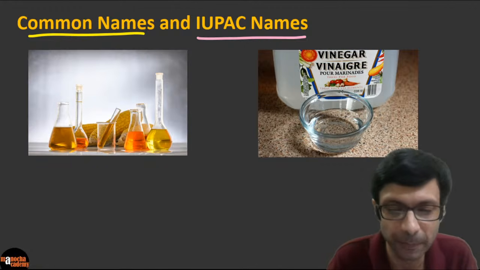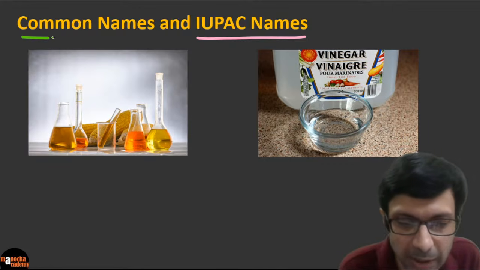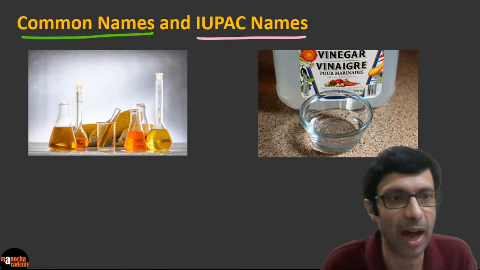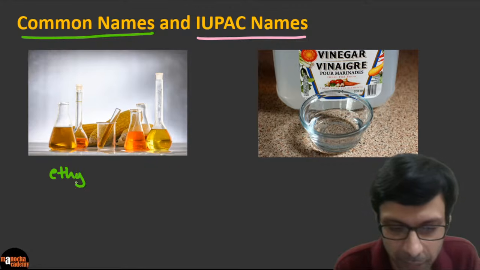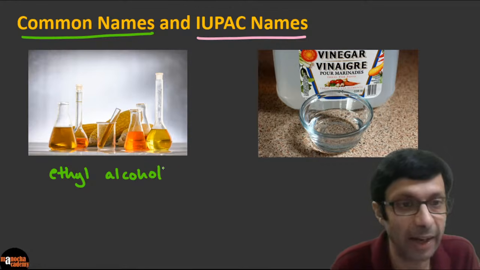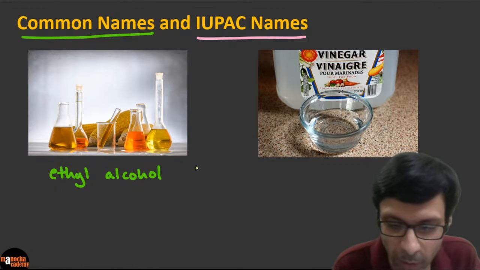Can you tell me, what is the common name of alcohol? Let me write the common names in green color and the IUPAC name in pink color. So what is the common name of alcohol? It's basically ethyl alcohol. You might have heard of this very important compound, ethyl alcohol. So this is the common name, guys.